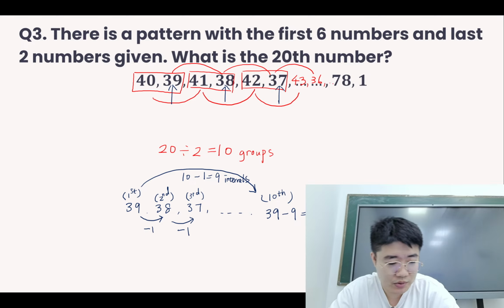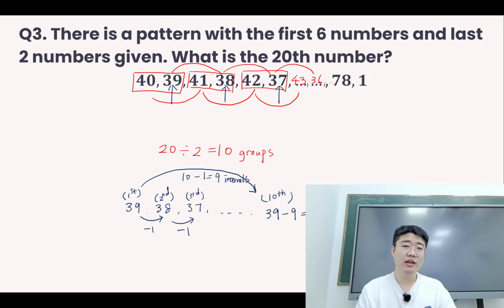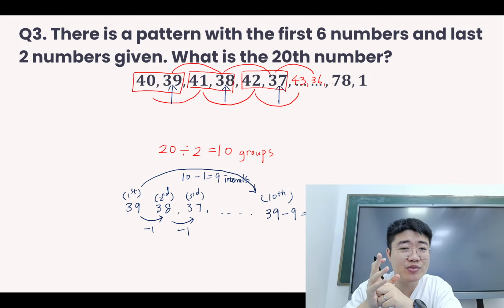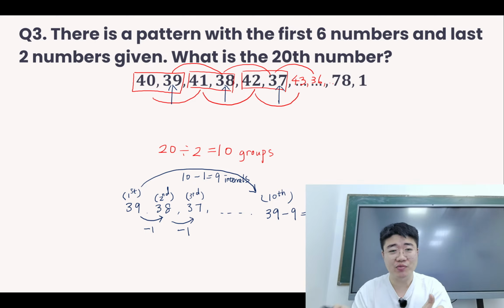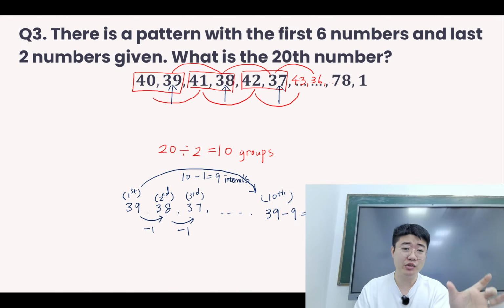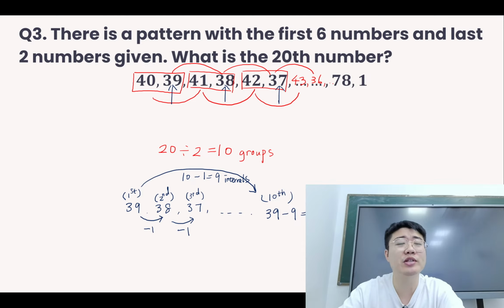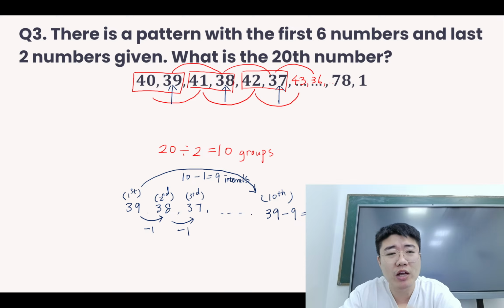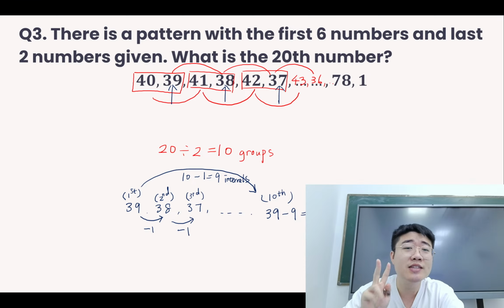That's for the question 3. So in this question, first thing that we have to notice, there are 2 patterns given in the question. One of them is increasing, one of them is decreasing. So it's a mixture of 2 patterns. So we can group the same term in each pattern together. The first number in each pattern, second number in each pattern, and the third number in each pattern.